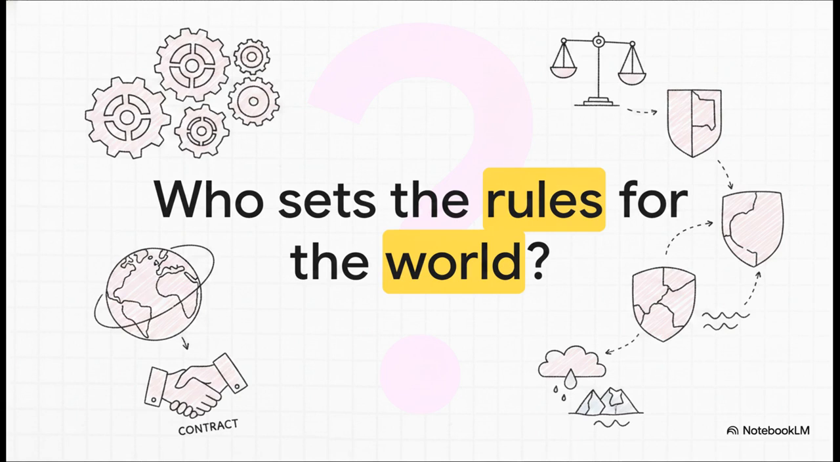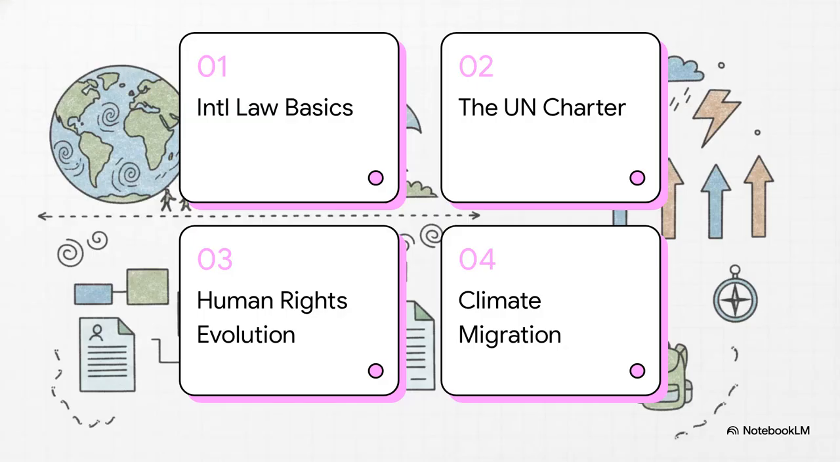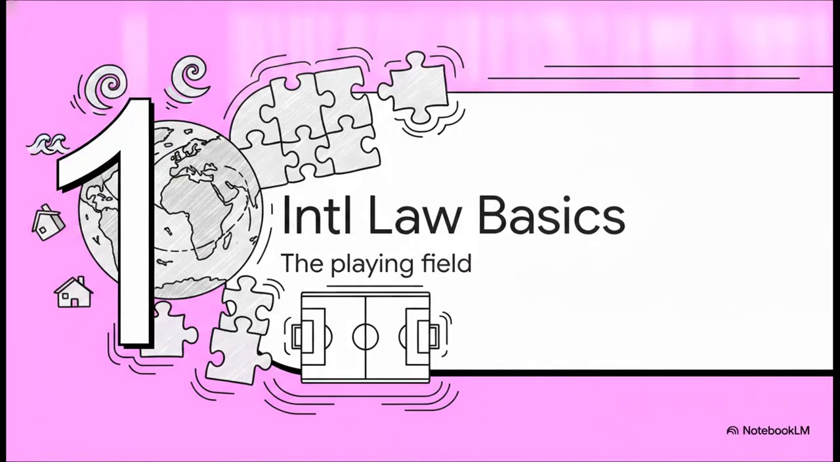Kind of wild, right? Okay, so here's our roadmap for today. First, international law basics. Second, we'll look at the UN Charter. Third, we'll trace the evolution of human rights. And fourth, we'll tackle the global challenge of climate migration. Let's get going. Section 1. International Law Basics. Let's establish the playing field.